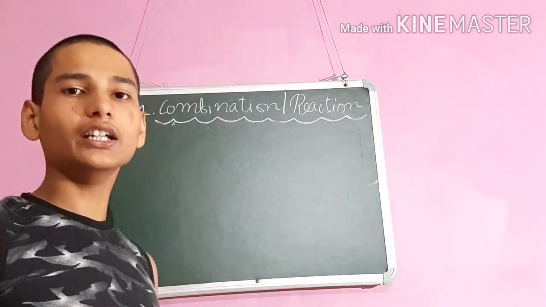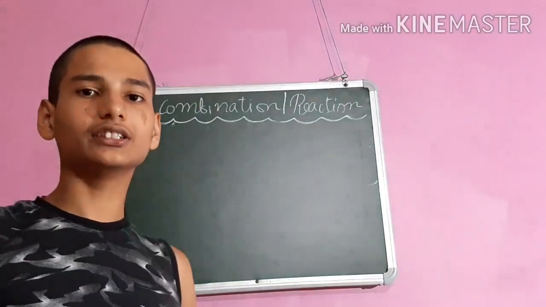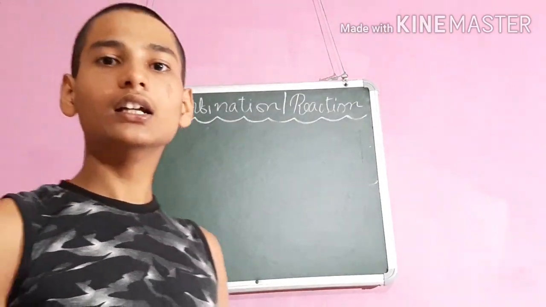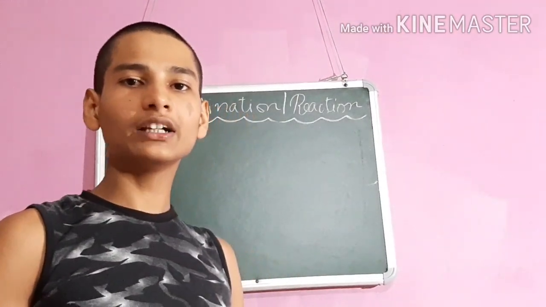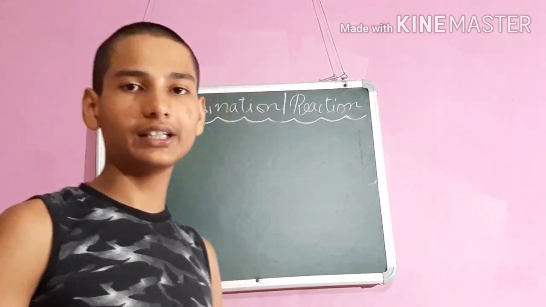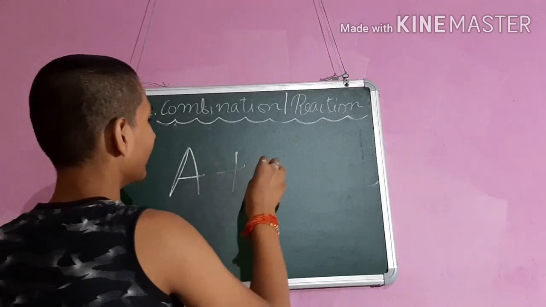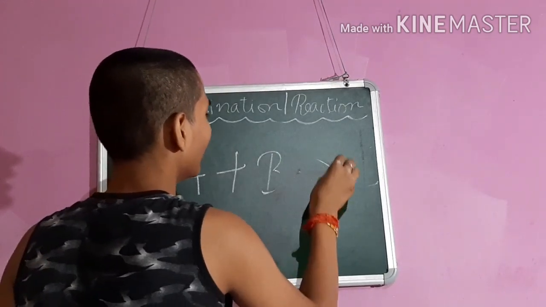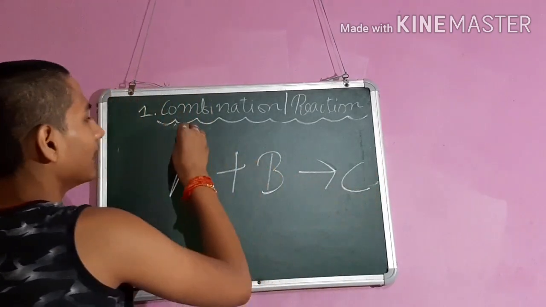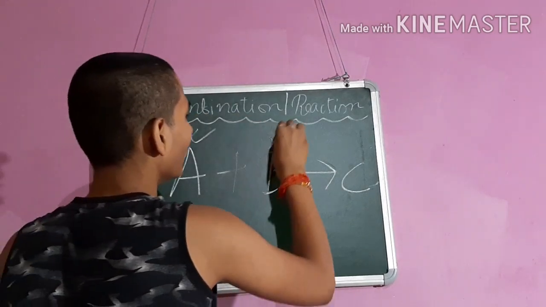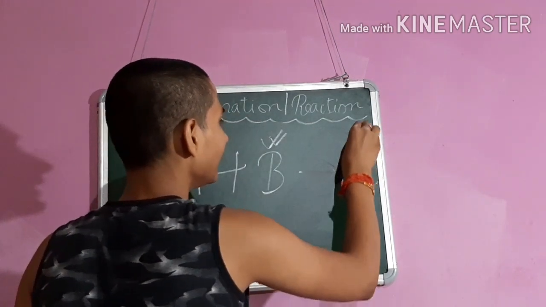And the third property of combination reaction says that when we combine two compounds or more than two compounds, the output will be a single compound. Let's assume this one as A, this one as B, and the output C. This will be a compound and this one also a compound. The output will be a single compound.